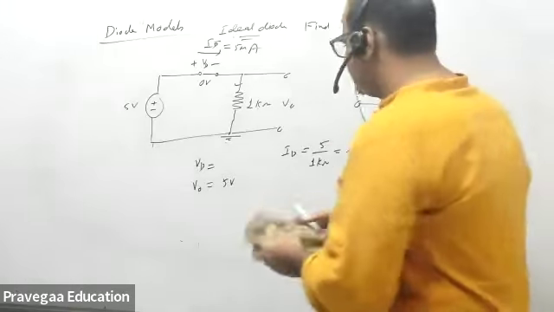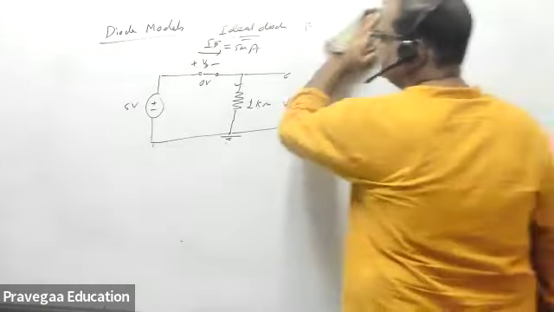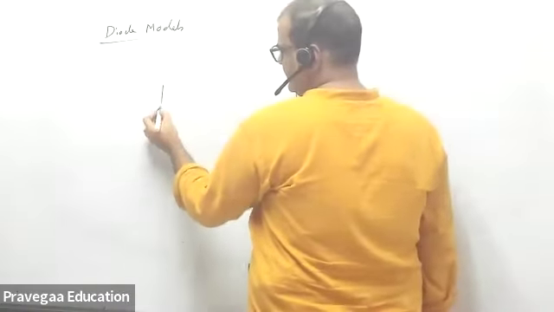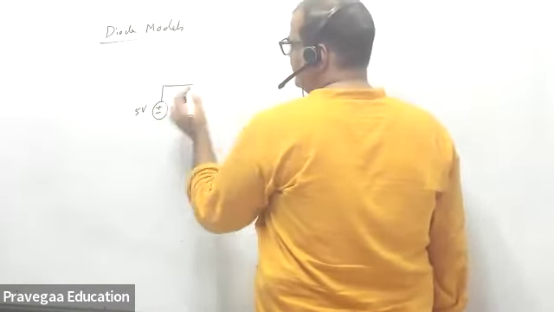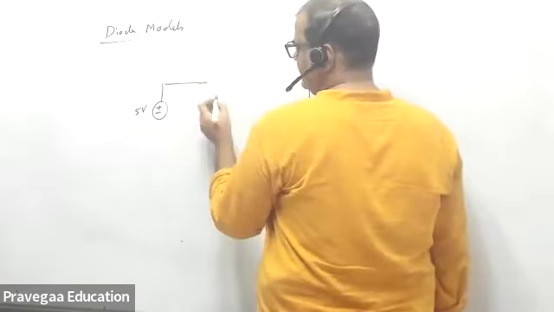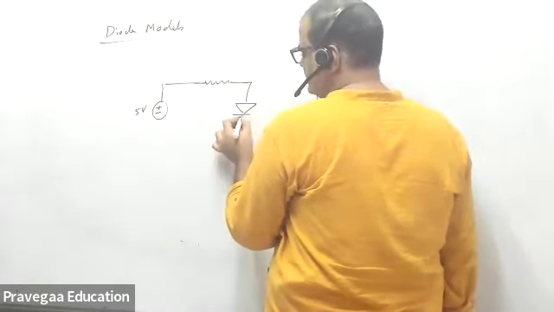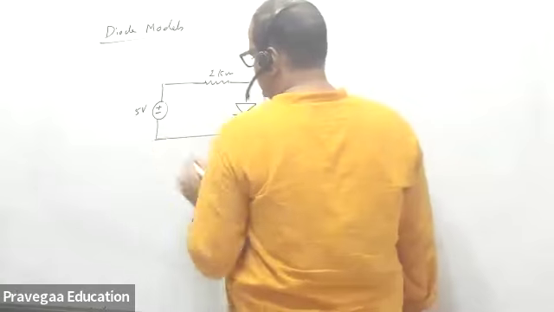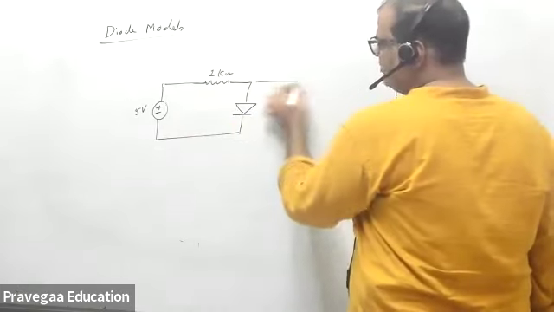Let me do some more small problems, then you will understand how to solve this one. Now let me put the same circuit. This is my 5 volt, and here you have a diode, and now I'm putting a resistor here. This is 1 kilo ohm. Now tell me what is ID, and I am measuring the V naught here.